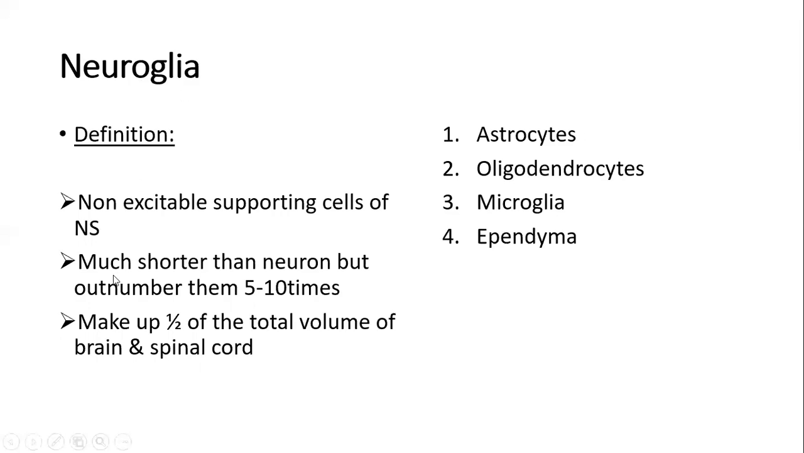They are in structure much shorter than a typical neuron, but their number is far more. It is said that in the body, more than 1 trillion neurons are present, but neuroglia outnumber those 1 trillion neurons by 5 to 10 times. So their number is quite high. Because of their increased number, they make up half of the total volume of the brain and spinal cord. Neuroglia include cells like astrocytes, oligodendrocytes, microglia, and ependyma.